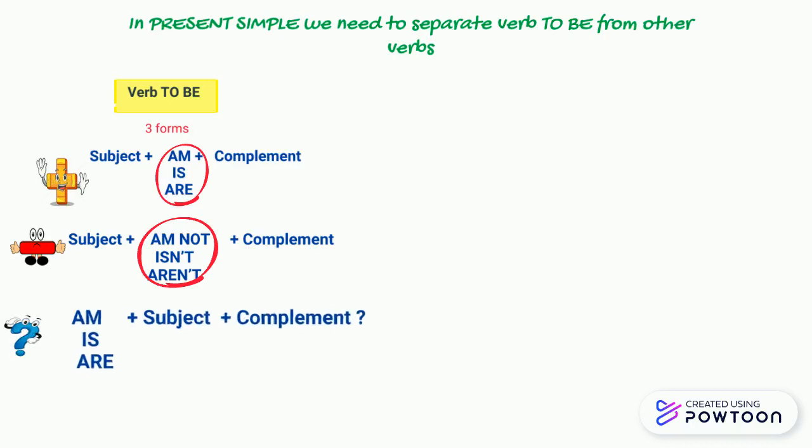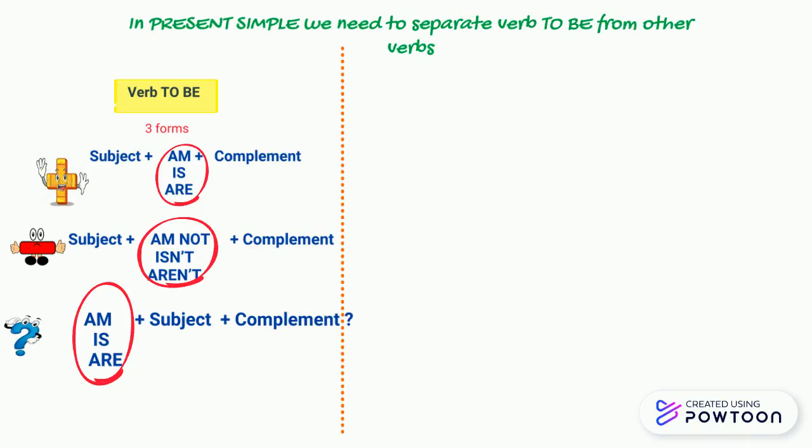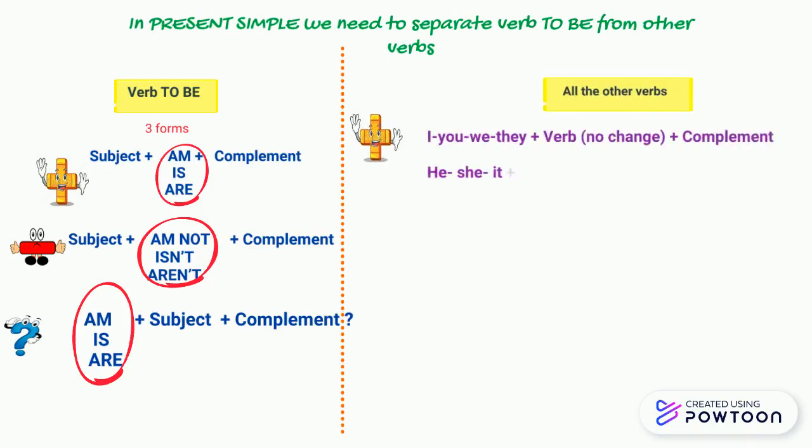So, for the question, we start with am, is, or are, then the subject, and finally the complement plus the question mark. For the other verbs, you need I, you, we, and they plus the verb in the base form and then the complement, or he, she, it plus the verb with s, es, or ies, okay?